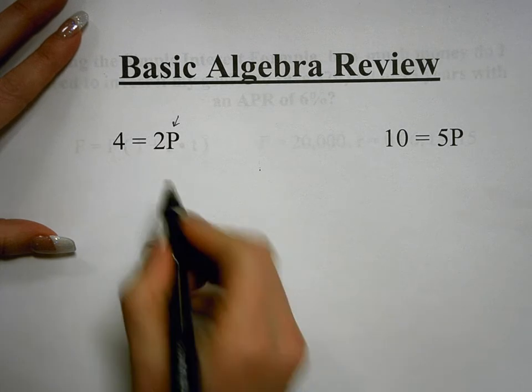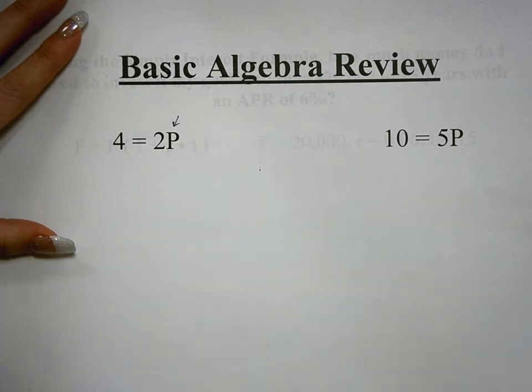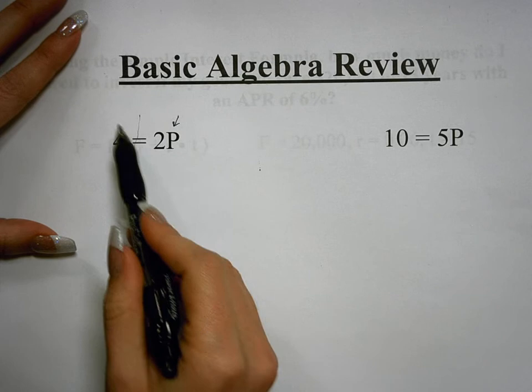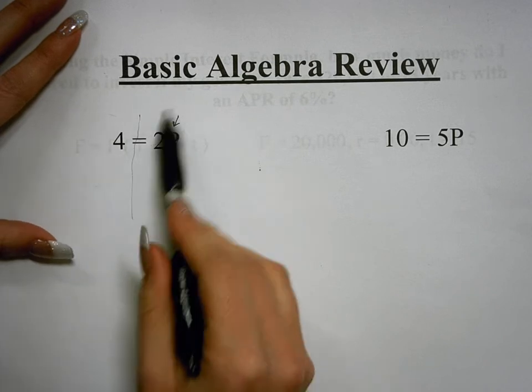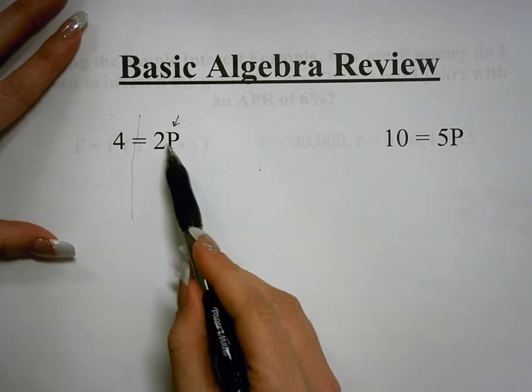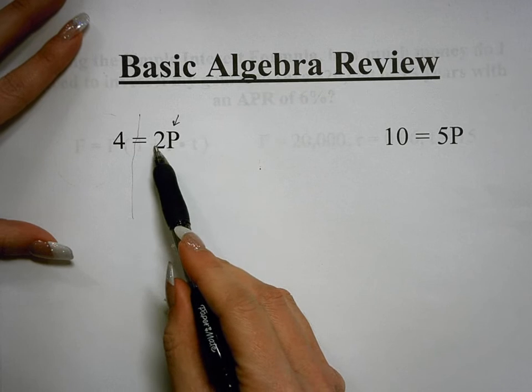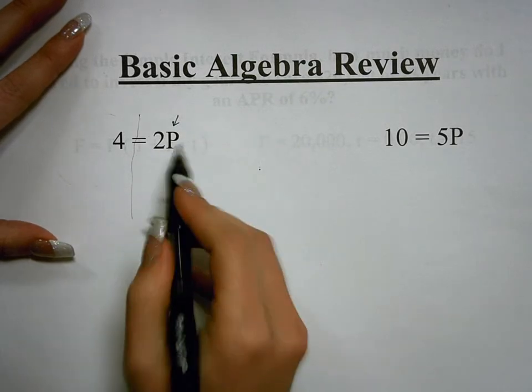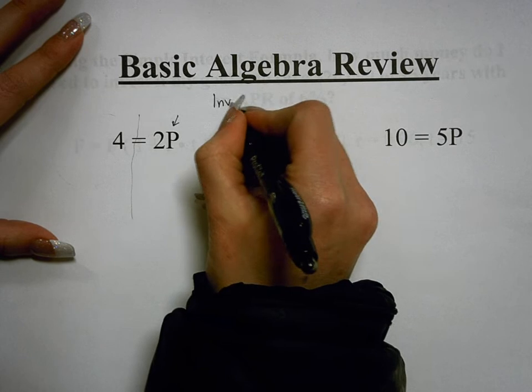In order to figure out what p is, we need to get p by itself in this equation. The equal sign separates the equation into two sides. Here's the left side of the equation. Here's the right side of the equation. Right now, p is not by itself. There's 2 by the p. So our goal is to get p by itself. Now, how we do that is using inverse operations.